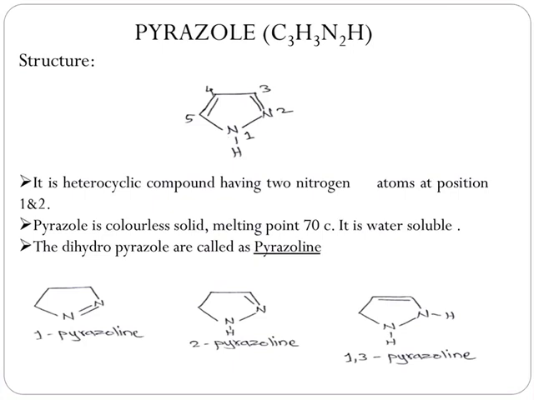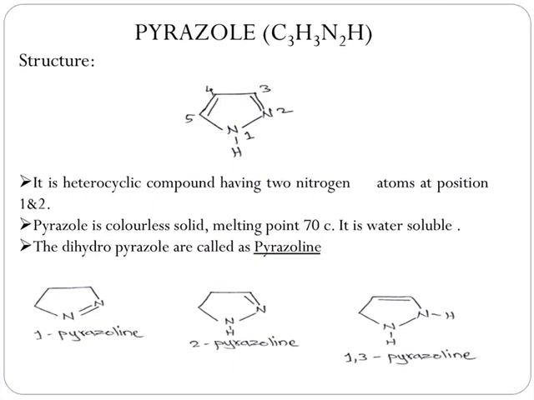Look at the structure of pyrazole. It is a heterocyclic compound having 2 nitrogens at position 1 and 2. The numbering must be started from the nitrogen which is saturated, while giving least possible number to the nitrogen which is unsaturated one.